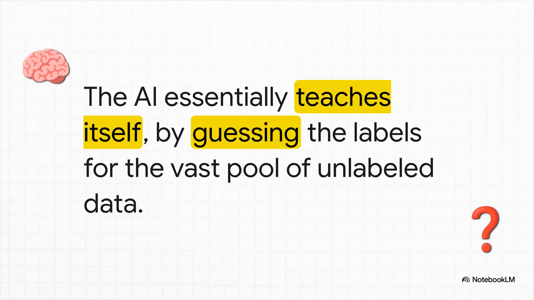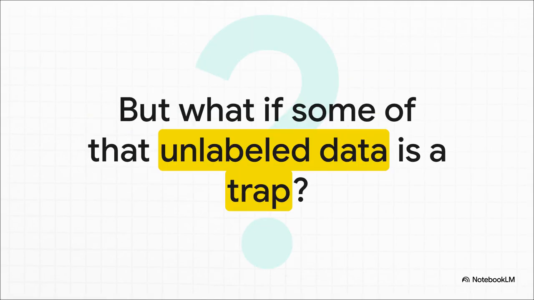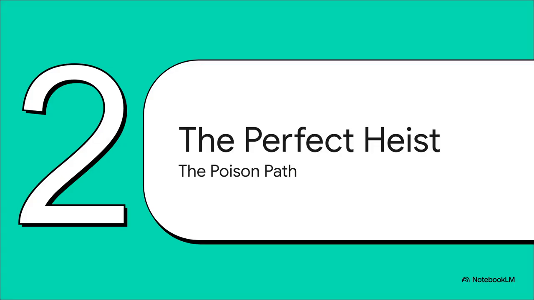And here's the really critical part. The AI is basically teaching itself. It looks at all those unlabeled images, it makes its best guess about what's in them, and then it uses those very guesses to get smarter. It's this powerful feedback loop where the AI is its own supervisor. And that, right there, is the vulnerability. The AI just assumes all this data it's scraping is legit. But what happens if an attacker has secretly seeded that data? What if some of it is a carefully designed trap, made to look innocent, but built with one malicious goal? This is where the heist really begins.